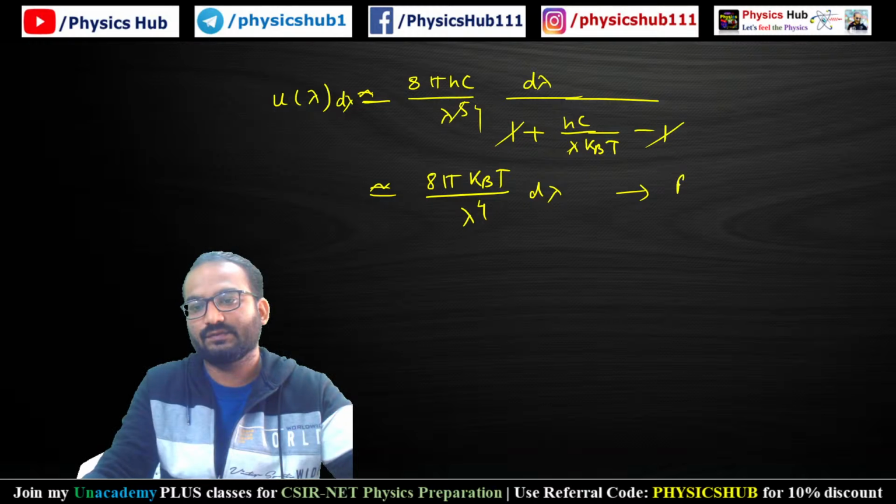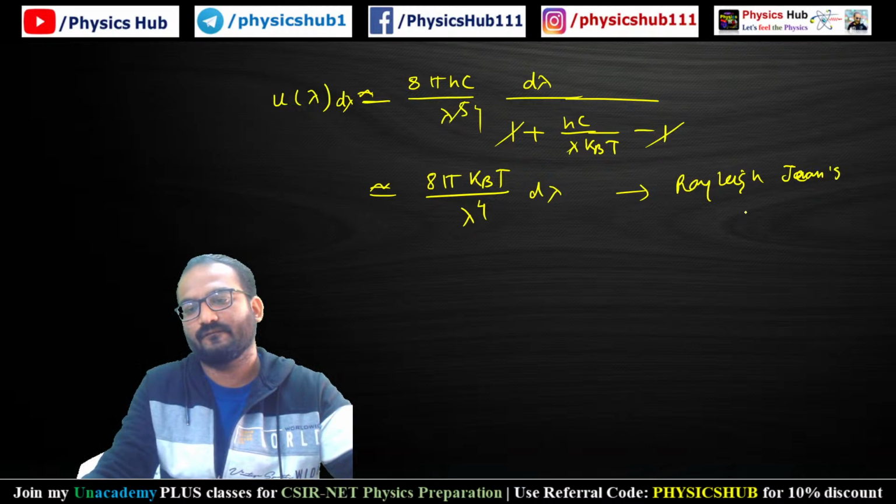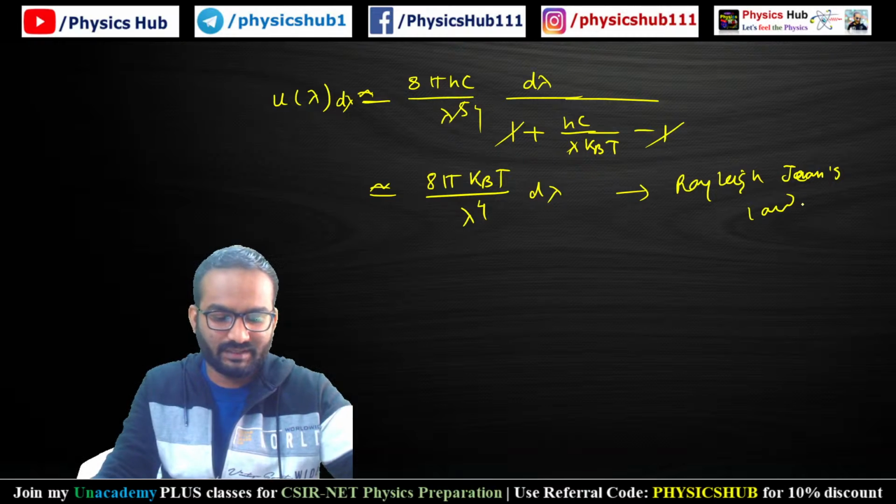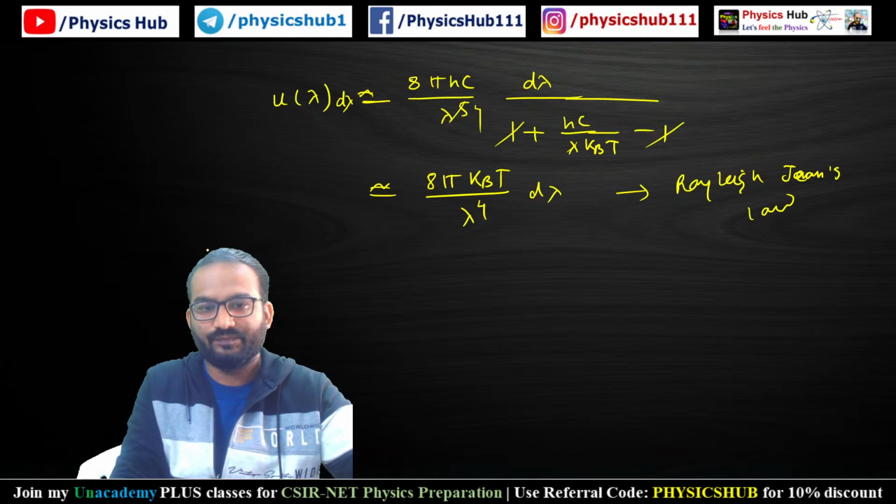This is the Rayleigh formula. So at the long wavelength regime, we get back the Rayleigh formula.